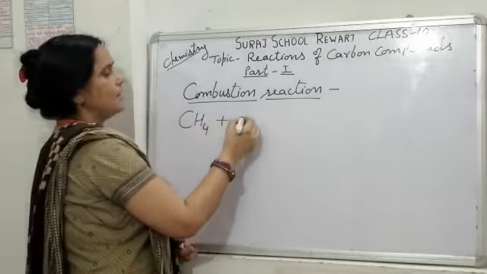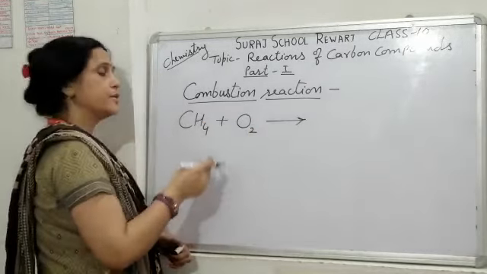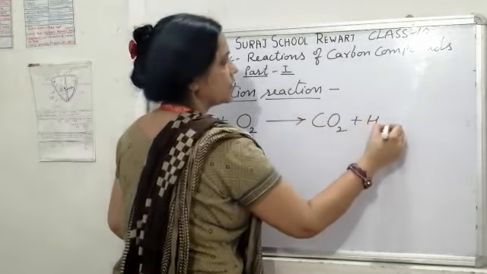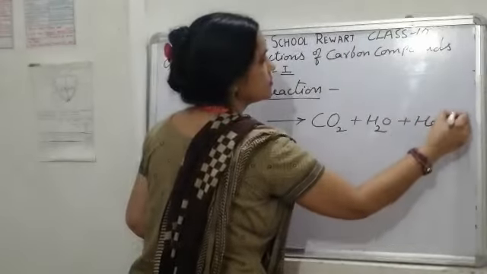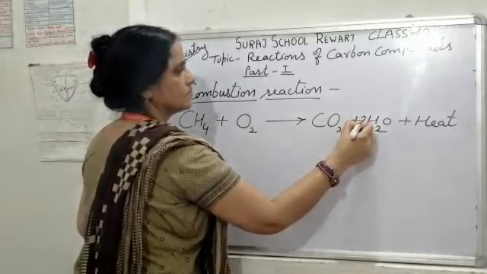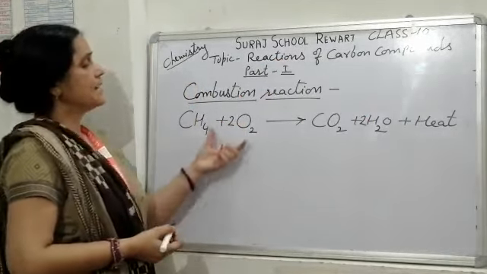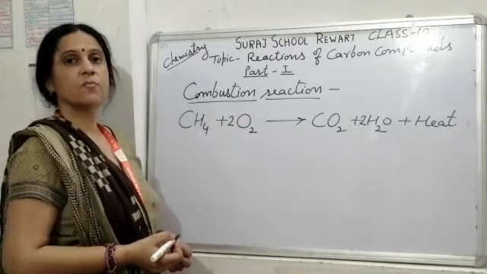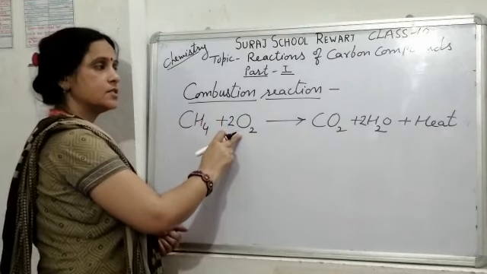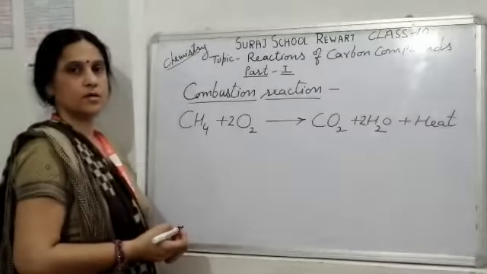If methane is heated with oxygen, then it produces carbon dioxide and water with heat. By balancing, it becomes this. It is a balanced chemical combustion reaction of methane in which methane burns in presence of sufficient amount of oxygen to produce carbon dioxide, water and heat in large amount.